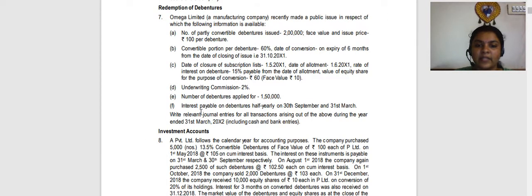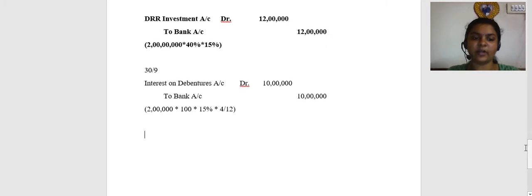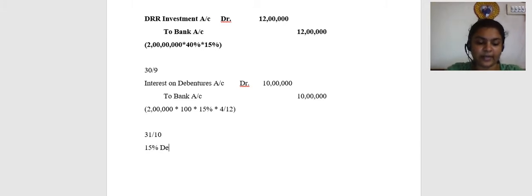Next, let's see what other entries are there. Convertible portion of the debentures, 60%, which are convertible from when? On 31st October 2011. So during the year itself, these debentures can be converted. So let us write the journal entry for conversion also. What is the journal entry for conversion of debentures? Debentures are cancelled and getting converted to equity shares. Now, 15% debentures account debit.